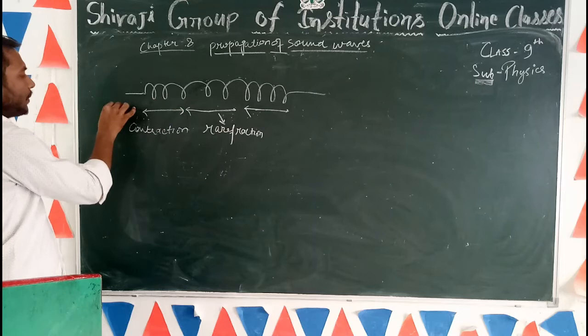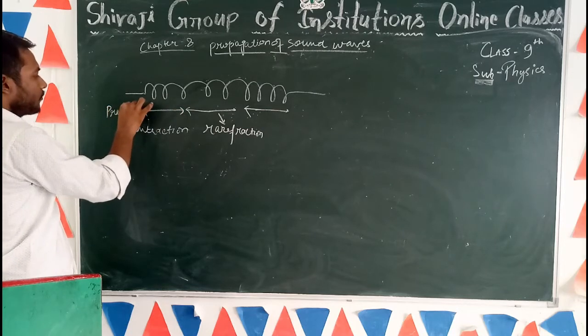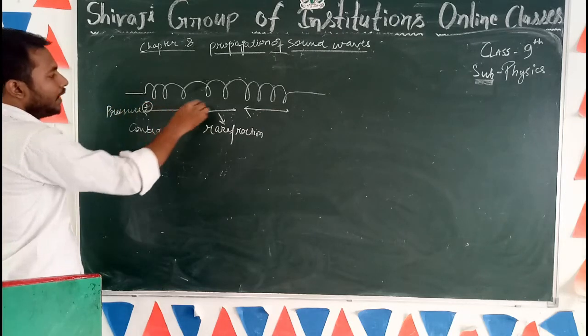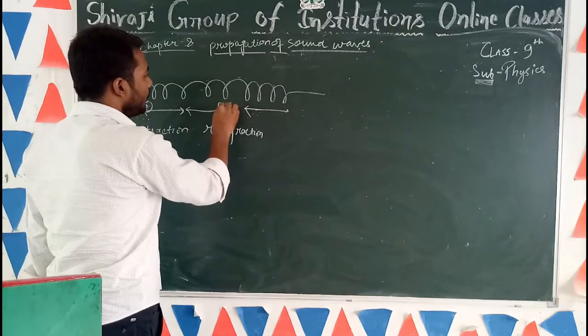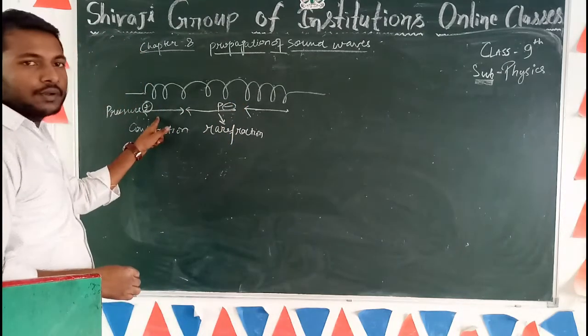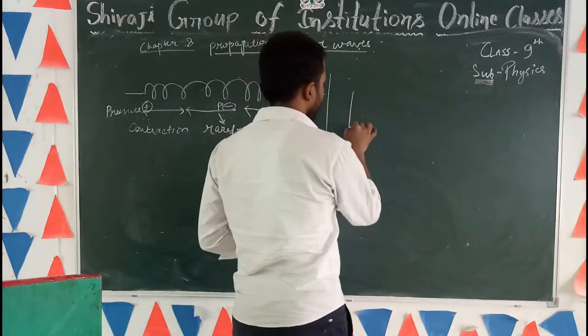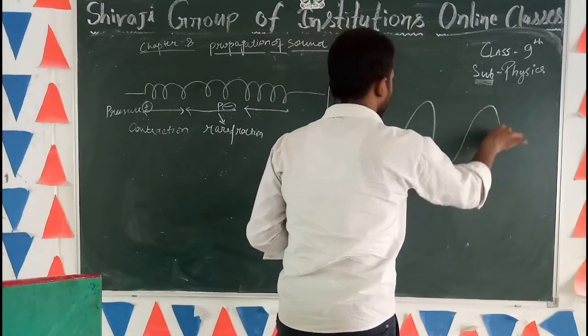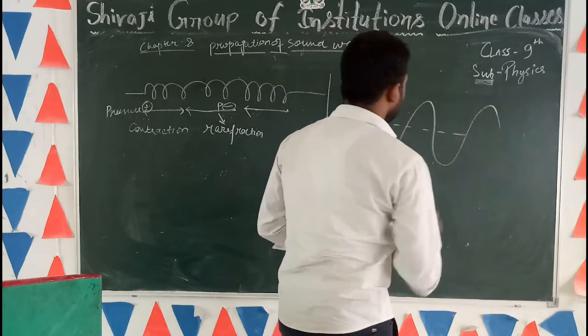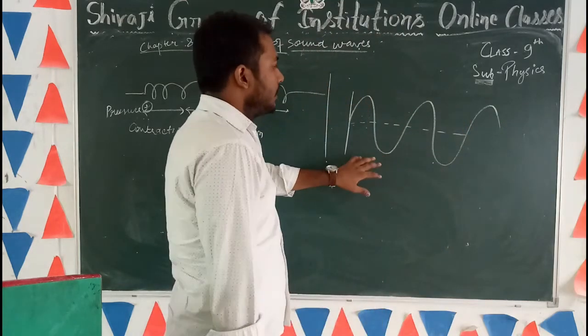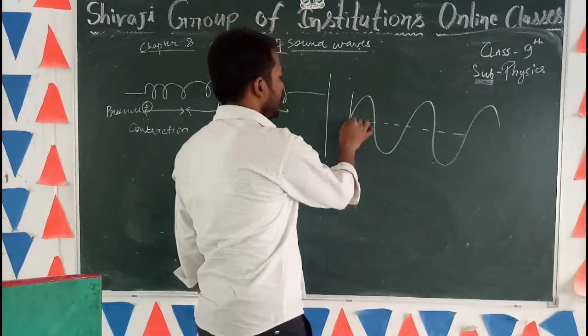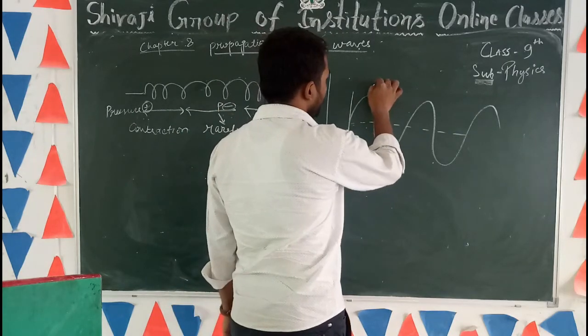So here the pressure will be maximum, and here pressure will be minimum compared to this one. If we see this transverse wave, here you will note 2 points.